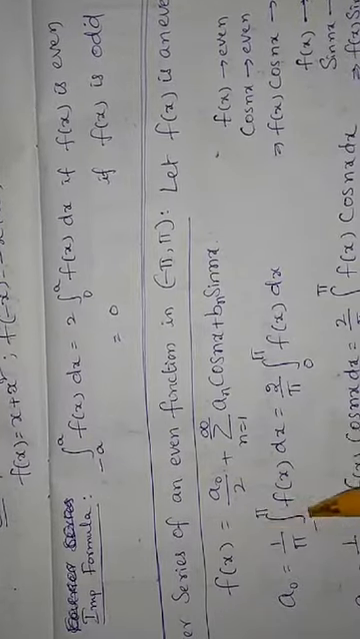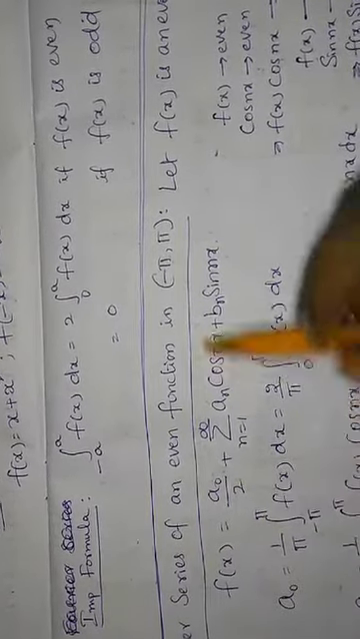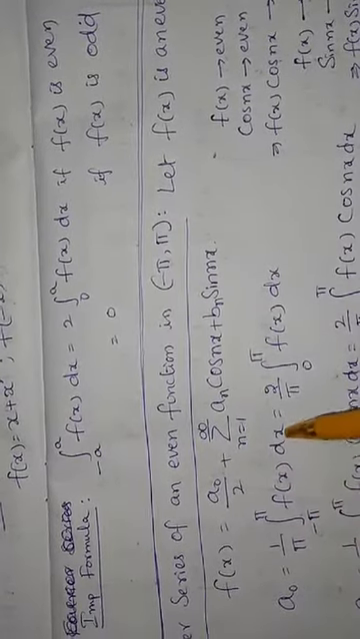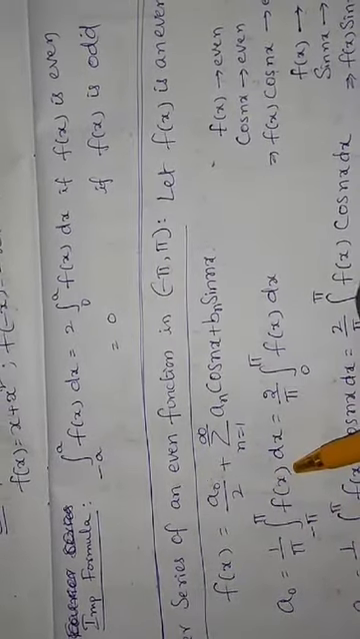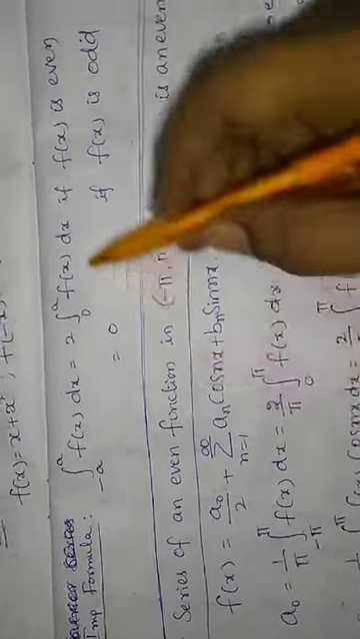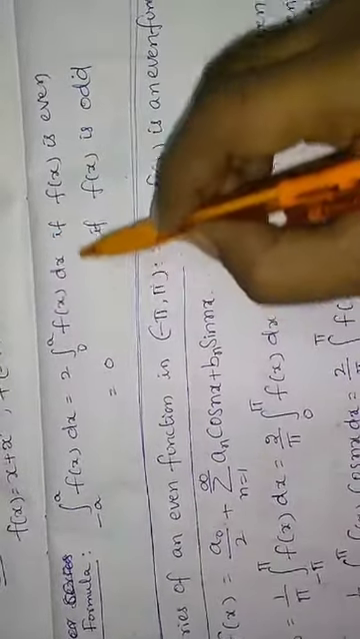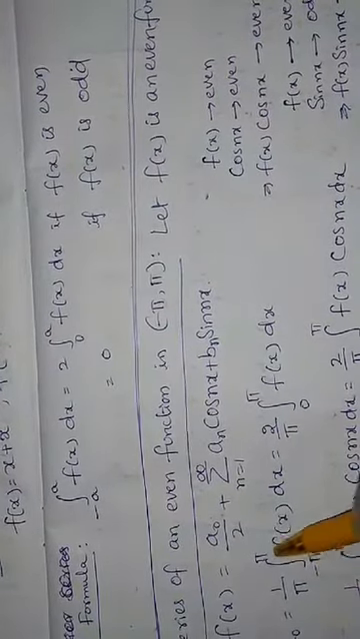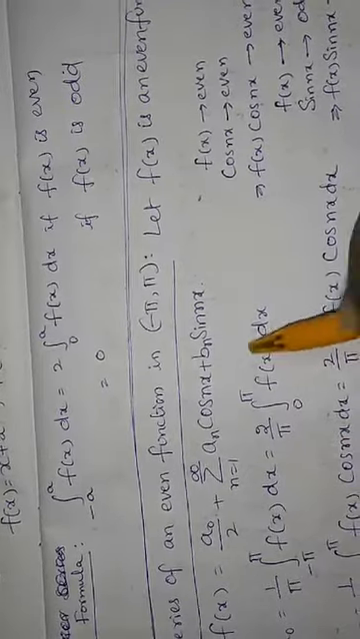That's why we are taking the integral from minus pi to pi, as we are discussing only the interval minus pi to pi. So integral minus pi to pi f of x dx is equal to, since we assume that f of x is an even function, and we have already studied the formula, 2 by pi integral 0 to pi f of x dx.